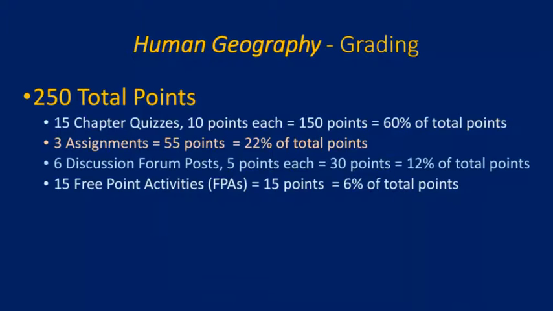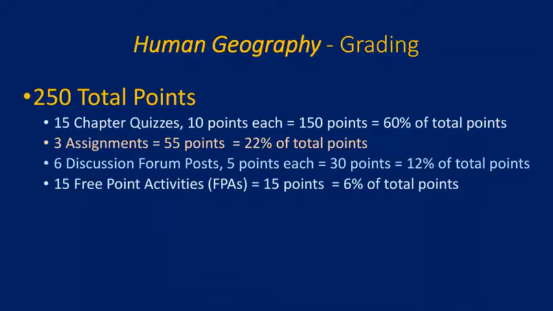But of course, if your grade was completely relying on multiple choice questions, that probably wouldn't be too cool. So what I do is I add other things to add to the various types of assessments. There's 3 different assignments, totaling 55 points. Those are all going to be worth different point totals, but total, the 3 assignments are worth 55 points, which is 22% of the total points for the course. So 22% of that 250 total.